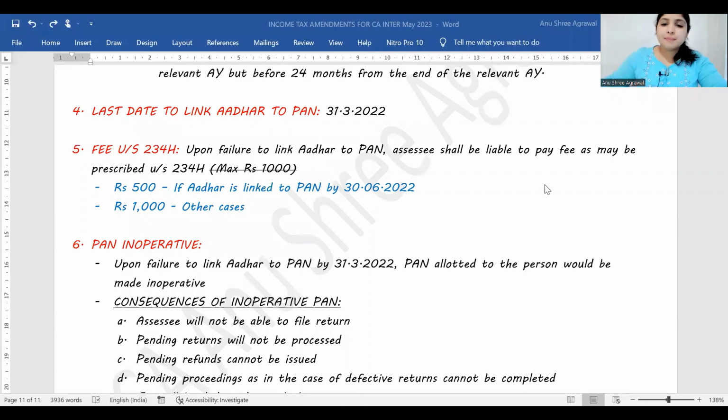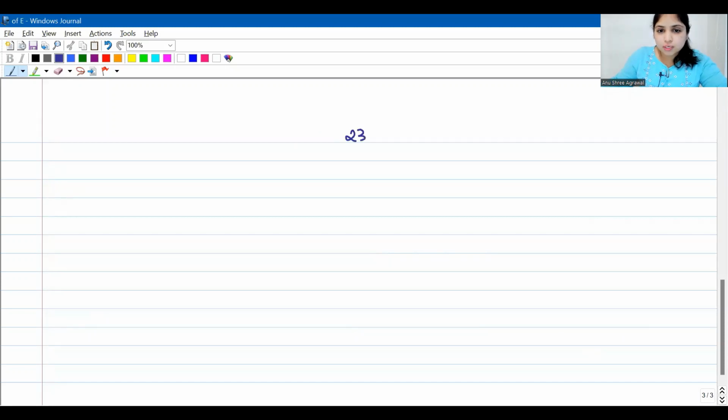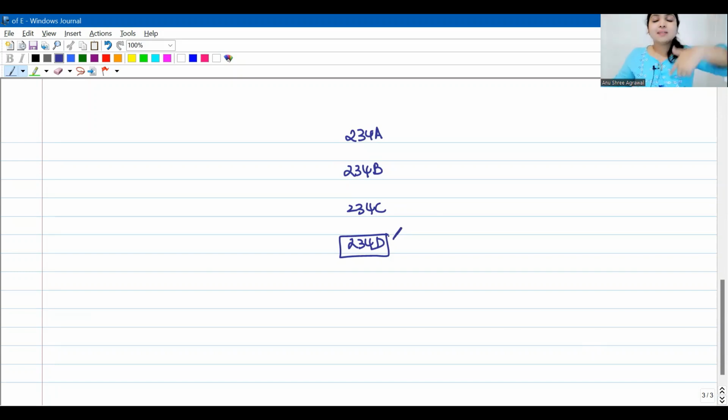See, let me give you one small revision before we proceed forward. 234A is interest if you do not file your income tax return on time. 234B applies when you pay less advance tax. 234C applies when your advance tax installments are not proper. 234D is not a part of your inter-syllabus. You will be learning it in CA final, where you will talk about the income tax department giving us interest on refunds. Okay, 234D is interest on refunds, not a part of our syllabus.